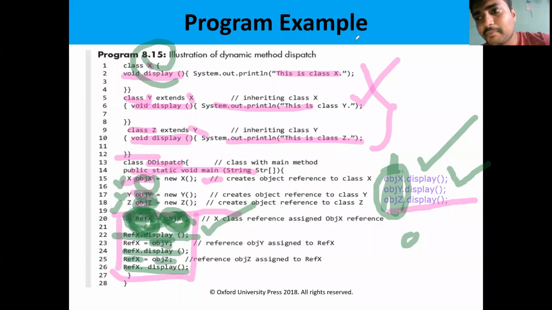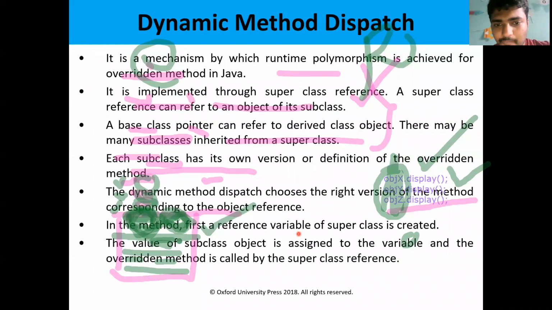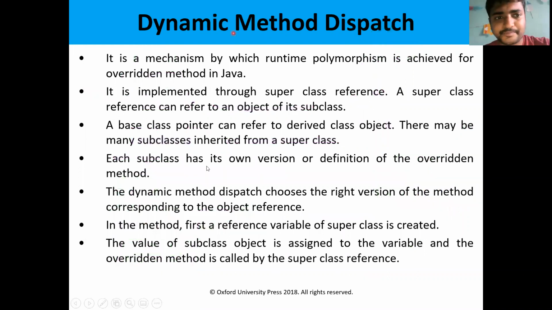So this is called dynamic method dispatch. This is called runtime polymorphism. Runtime polymorphism can be implemented by using the superclass reference. So in runtime polymorphism, we need a superclass reference. This is dynamic method dispatch.